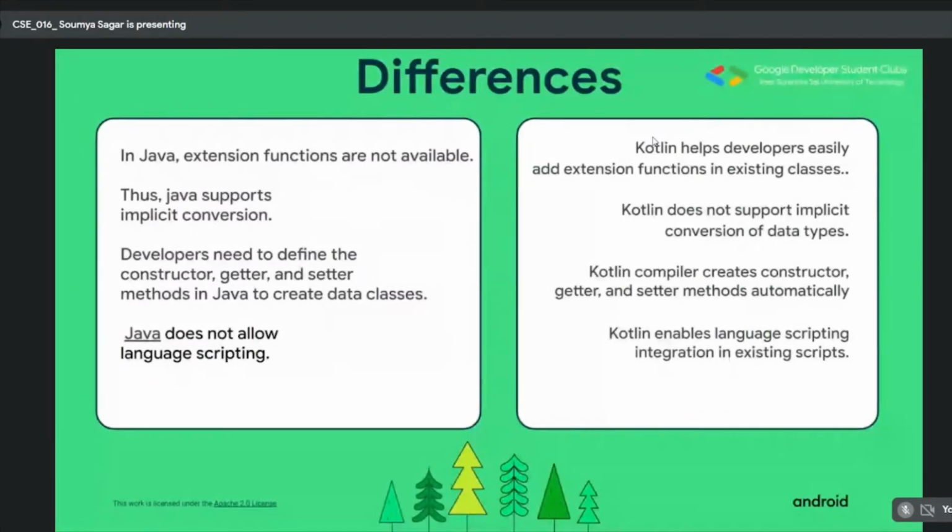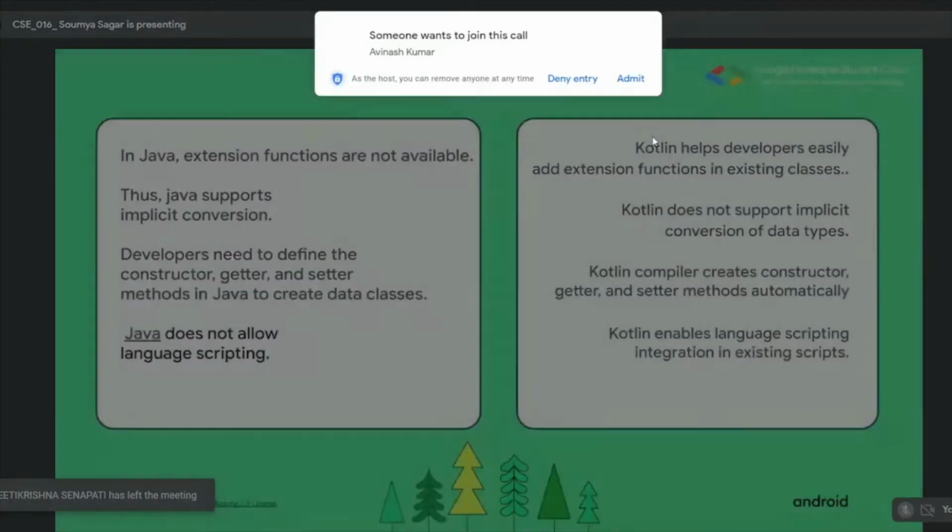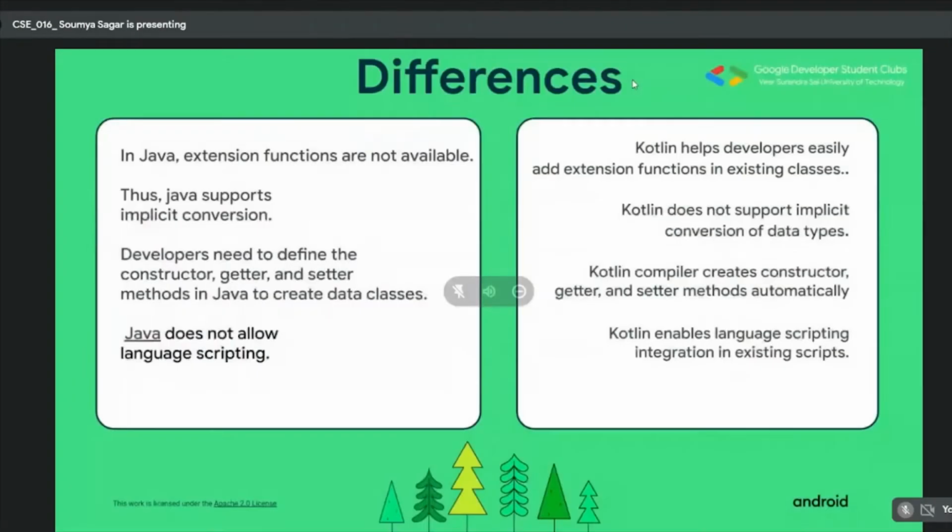Now, the second thing is implicit conversion. Implicit conversion basically means updating the current data type to its higher form data type. Like if it is an integer, it will get converted to float, or if it is a float, then it will get converted to double because double is greater in size than float. This is what implicit conversion is all about. And it is, as the name suggests, implicit because the system or the device automatically does that without the intervention of the coder. So in Java, we did have implicit conversion.